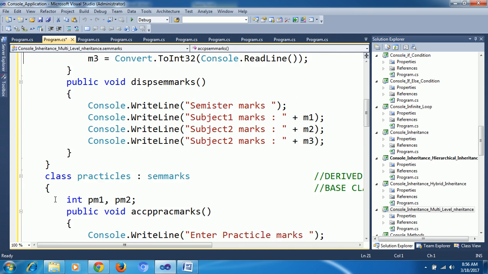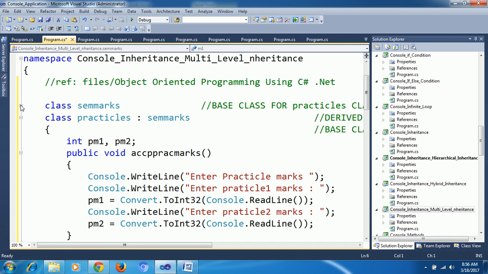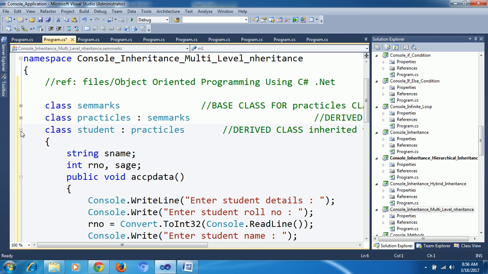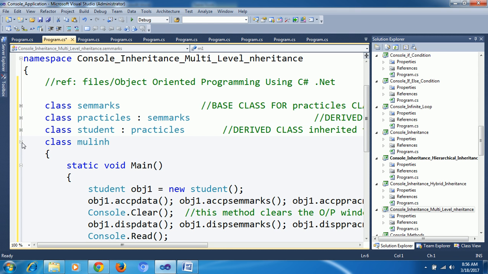See here, it is multi-level. We have separate classes. One is STEM marks. This is one class. Again practicals marks, it is inheriting from STEM marks. Again students, it is inheriting from practicals marks, and this is a separate main class program.